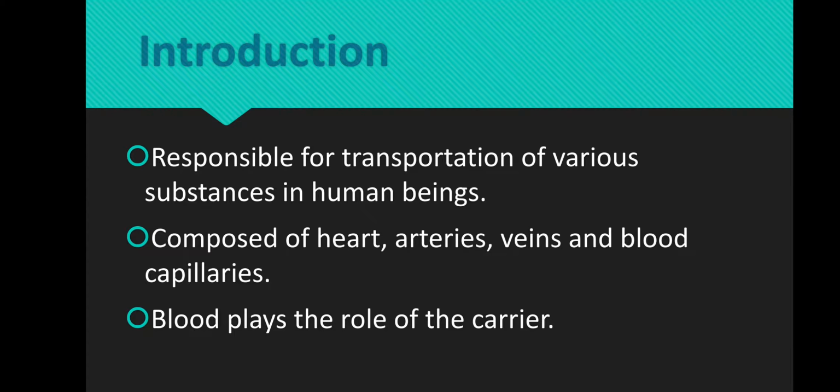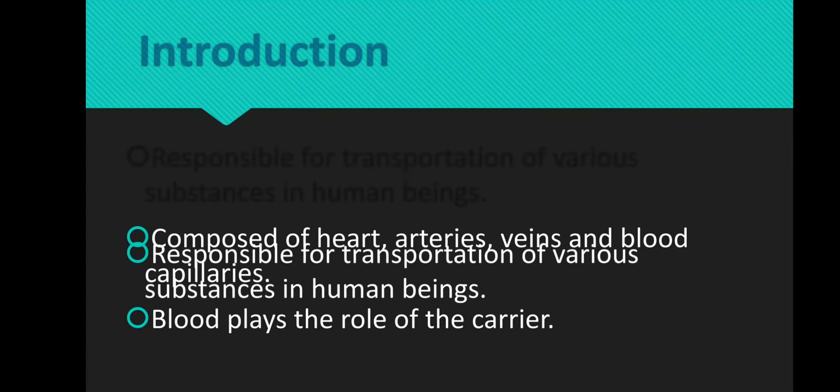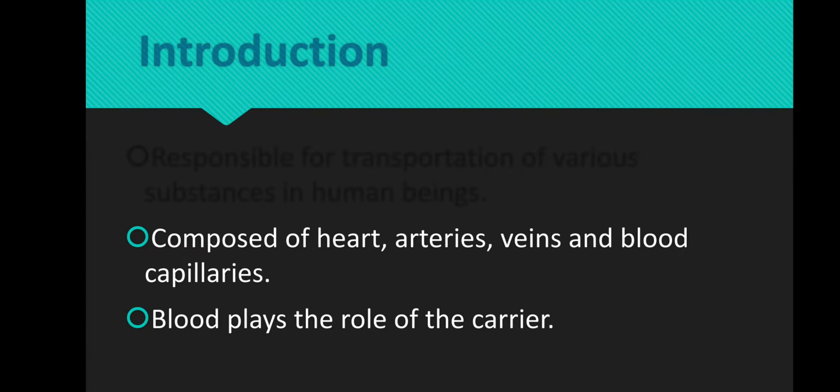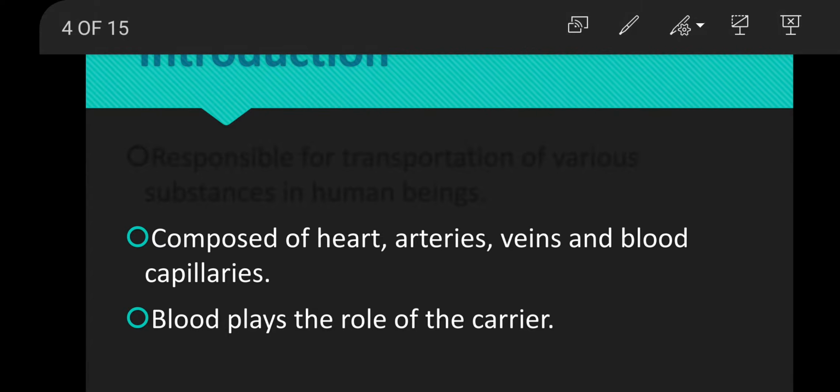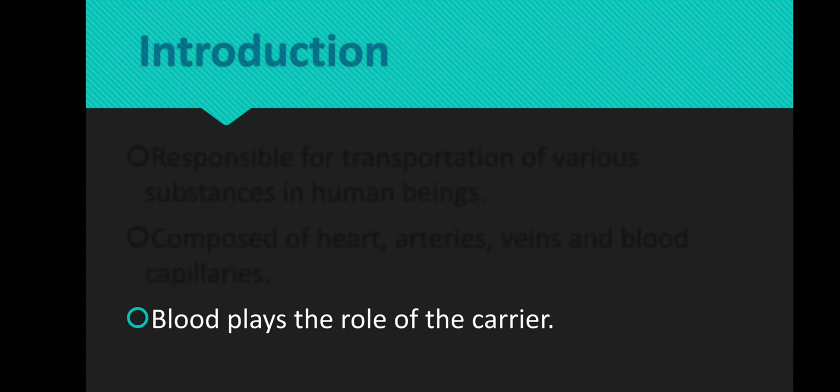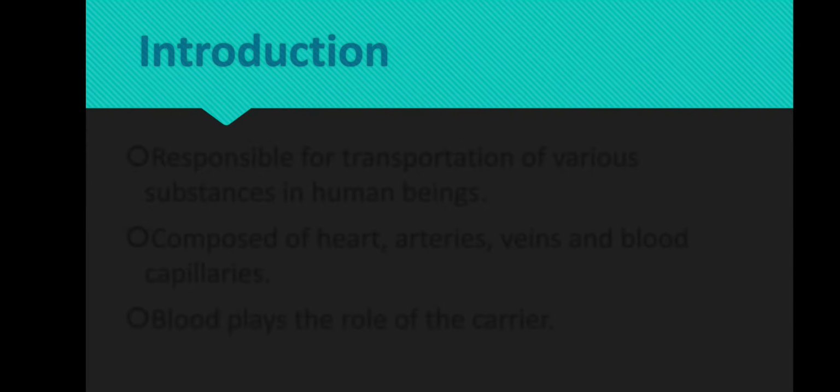The circulatory system carries oxygen, nutrients and hormones to cells and removes waste products like carbon dioxide. The circulatory system in human beings is composed of a pumping organ, the heart, blood vessels, arteries, veins and capillaries, blood and lymph. Blood plays the role of the carrier.